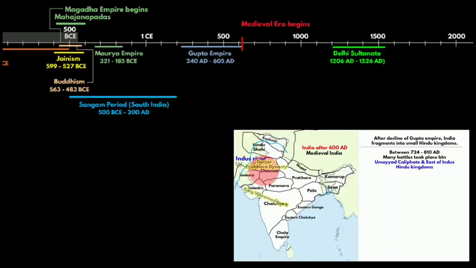The Arabs were badly defeated, and that is what led to the establishment of the Sumra and Solanki dynasty in Gujarat and the adjoining Sindh area. These were mainly Hindu Rajput kings.